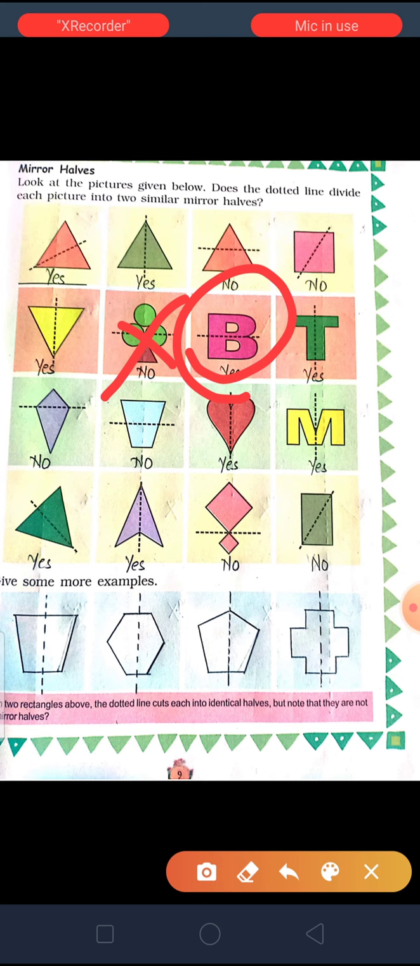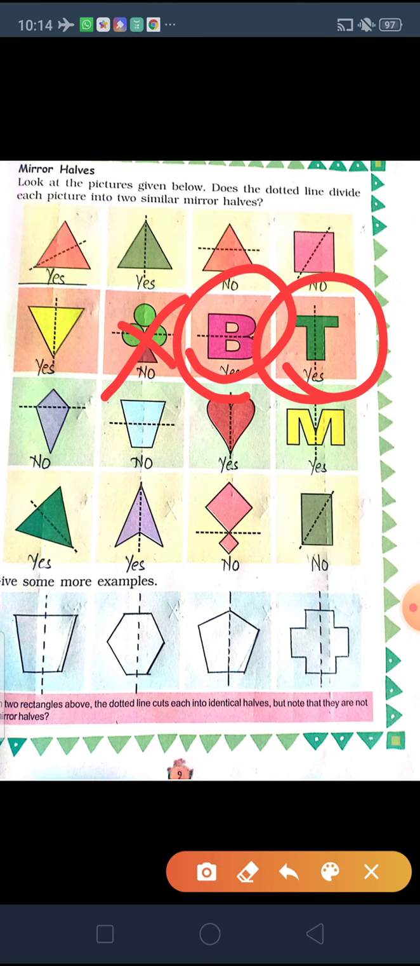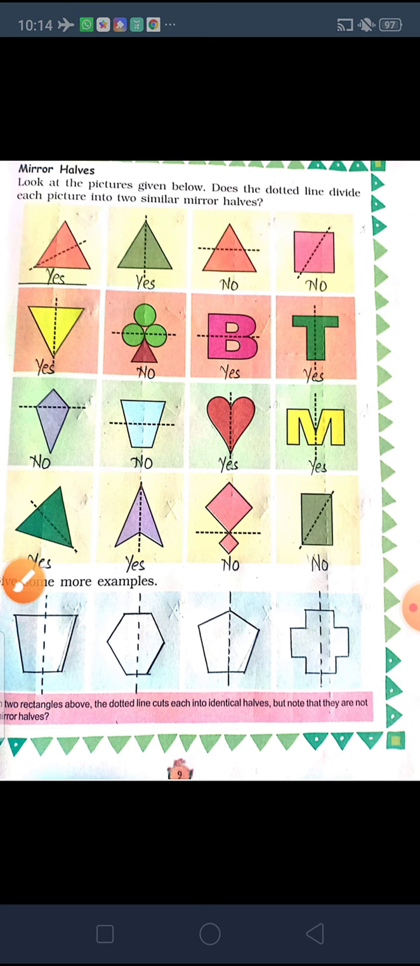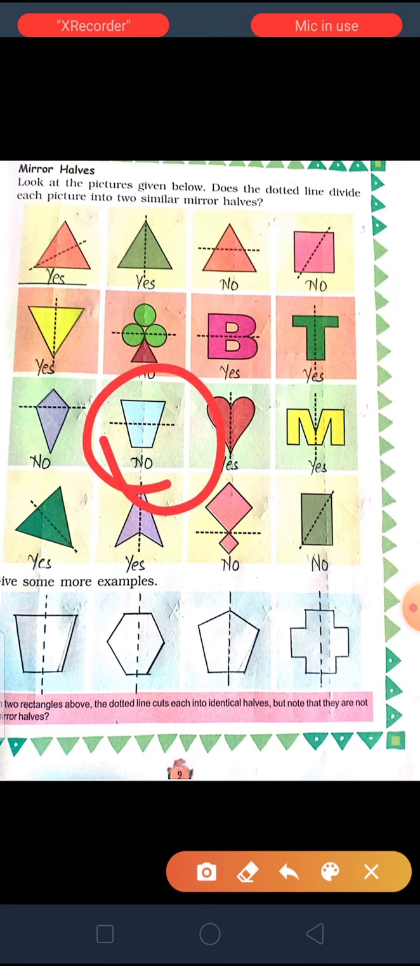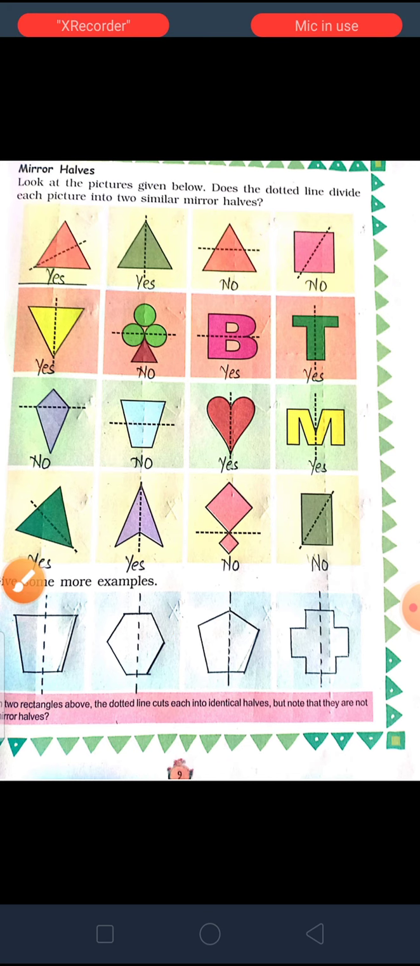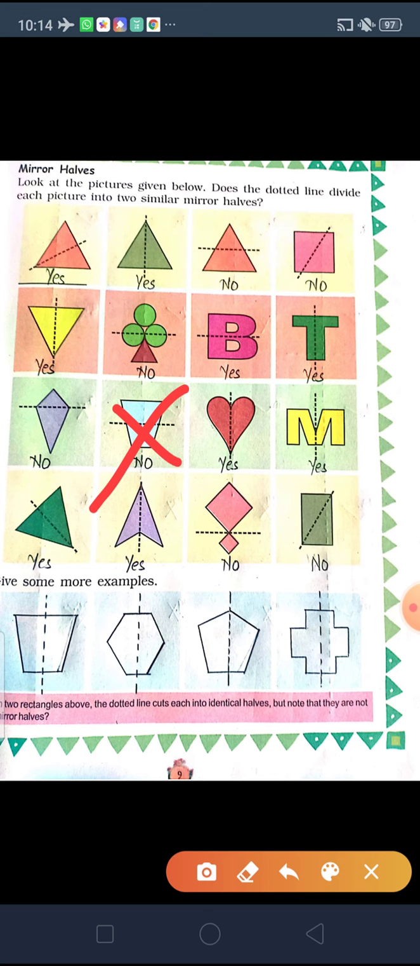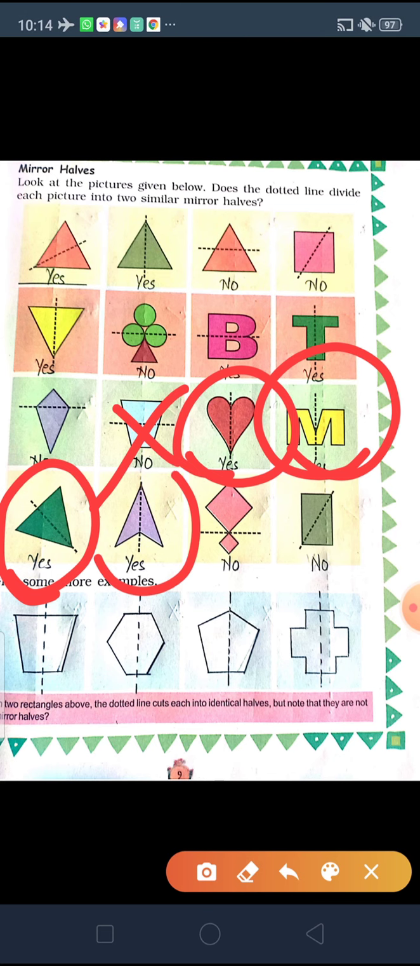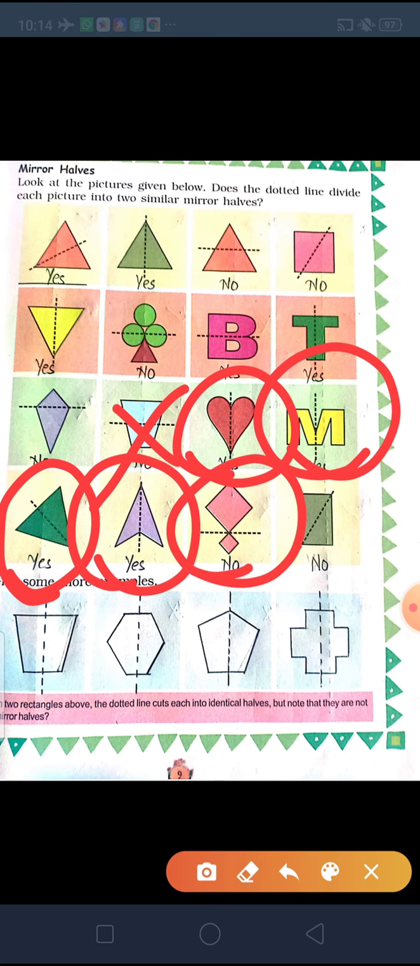B, yes it is possible. T also it is possible. This is not possible because if you divide with the dotted line, you cannot see the same in the mirror. Next, this is also not possible because if you divide this with the dotted line, you cannot see the same in the mirror. So it is no. Heart is possible. Again M is possible. This one is also possible. This is again possible, but this is not possible.